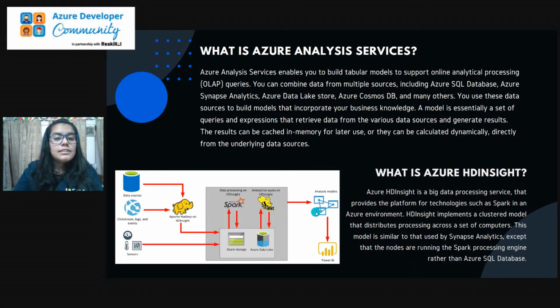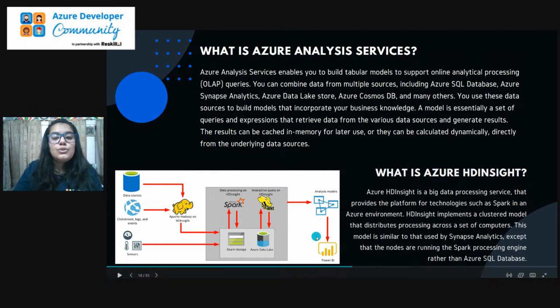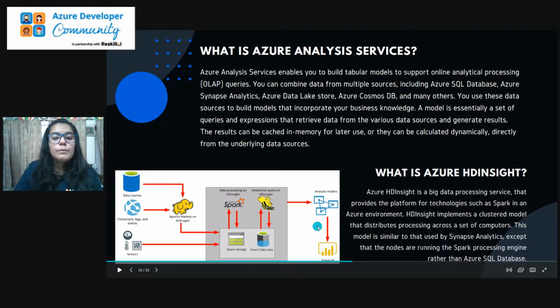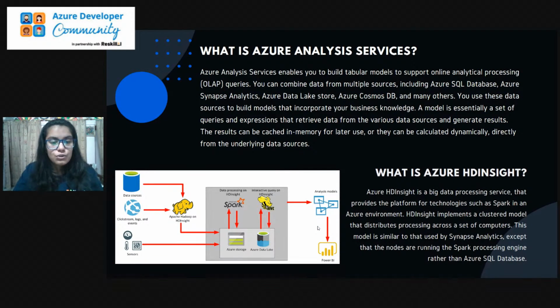Then we have analysis models that you can use, like you can apply some ML algorithms and you can train or test your data so that you can get more insights and valuable information out of it. Then further you can use that information to be processed through the Power BI tool or Synapse Analytics tool, so that you can create a visualized version out of it. So this is the way the whole process takes place.